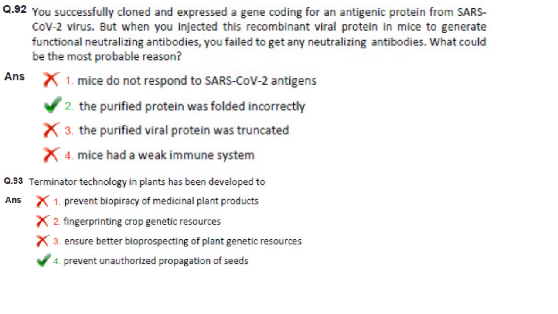Terminator technology genetically engineers plants to produce sterile seeds at harvest. This will prevent farmers from replanting harvested seed and forces farmers to buy seeds each season instead. The companies will gain profit as a result of this. So the answer here is prevent unauthorized propagation of seed.